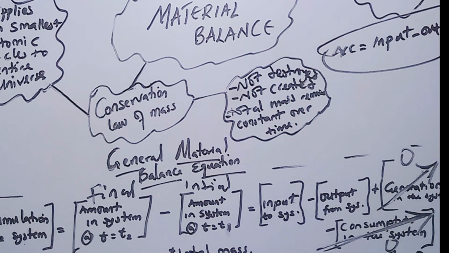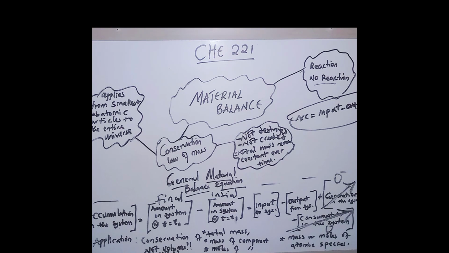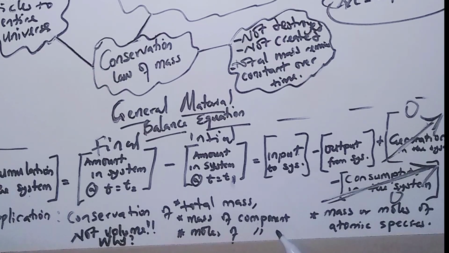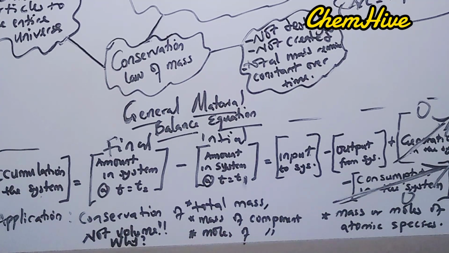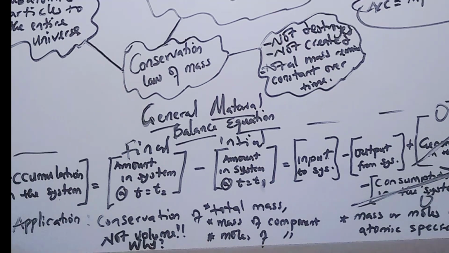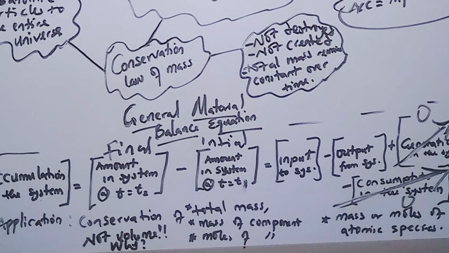Material balance is applicable to the conservation of total mass, mass of a component, moles of a component, or mass or moles of atomic species. It is only applicable to masses, so we have to express them in masses. Why? Because we initially stated that total mass remains constant regardless of the physical or chemical changes that take place within the system. So it's best to express it in mass or moles, or in mass or moles of atomic species. This is very important.